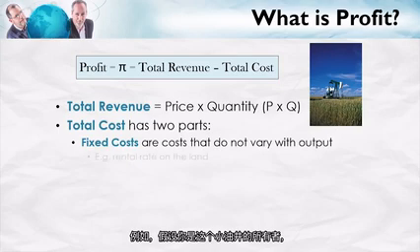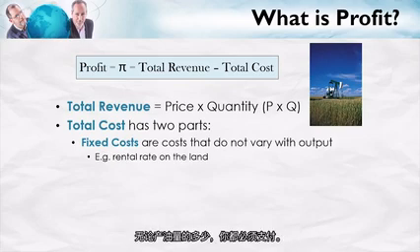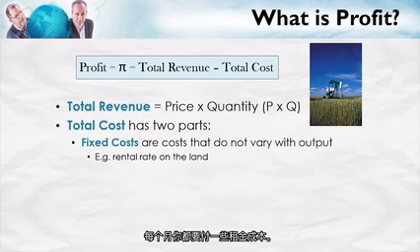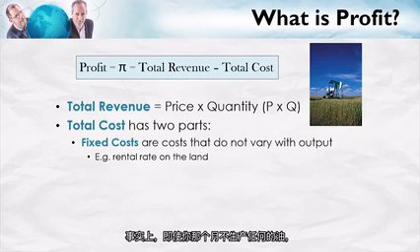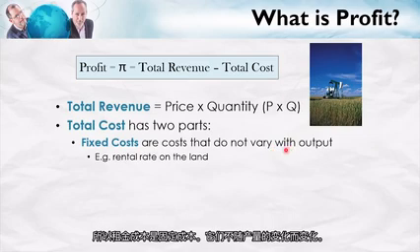So for example, suppose you are the owner of this small oil well, and you have to pay rent for the land on which the oil well sits. Those rental costs, you have to pay them regardless of how much the oil well is producing. Every month you have to pay some rental cost. Whether you're producing 1 barrel of oil per month, 10 barrels, 11 barrels per month, it doesn't matter. You still have to pay the same rental costs. Indeed, even if you don't produce any oil that month, if your oil well breaks down, you still have to pay those rental costs. So the rental costs are fixed costs. They don't vary with the quantity produced.